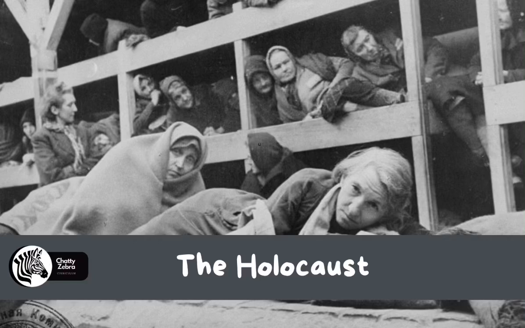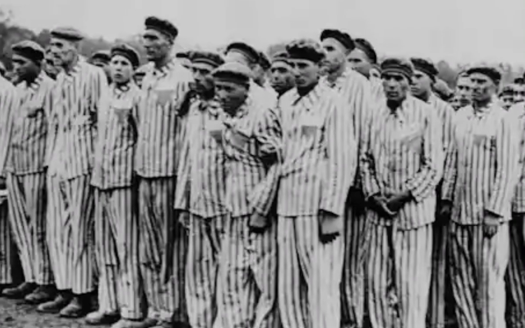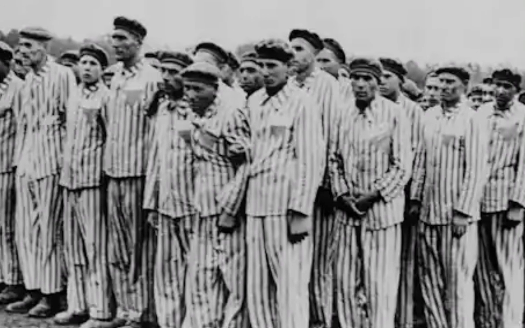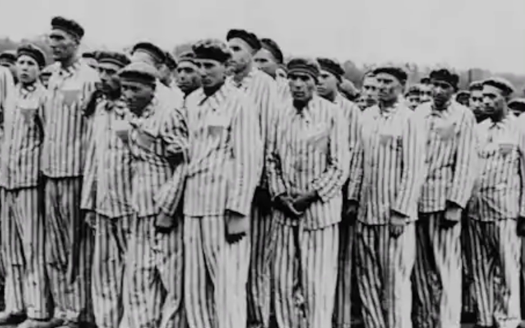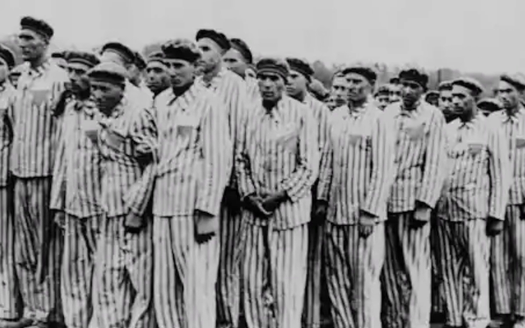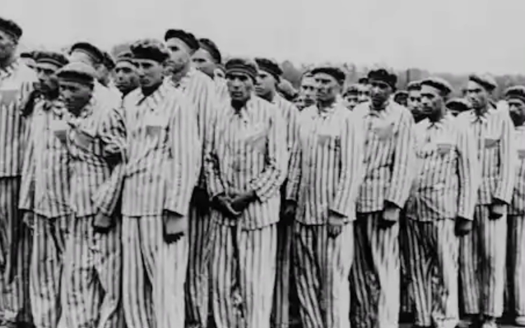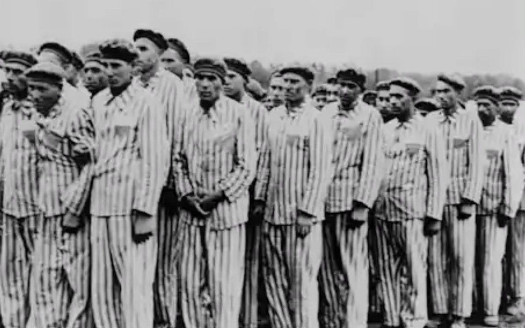The Holocaust. The fate of the Jewish population in occupied Europe during World War II was one of the most tragic and horrific aspects of the Holocaust, the systematic genocide of 6 million Jews by the Nazi regime and its collaborators. The Nazis implemented a policy of extermination known as the Final Solution, with the goal of annihilating European Jews. Here are some key events and actions that led to the genocide of the Jewish people in occupied Europe.